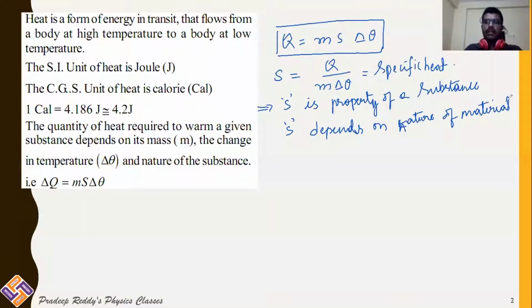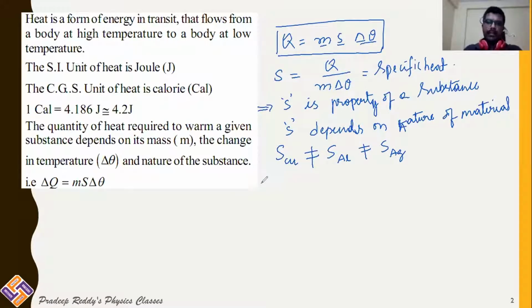It depends on the nature of the material. Say, for example, you have copper. Specific heat of copper is not equal to specific heat of aluminum, and this is not equal to specific heat of gold. All the values are different. Every material has its own property, and the specific heat will vary from one material to another. Therefore, the amount of heat absorbed or released by any substance depends upon its mass, its specific heat, as well as the change in temperature in that instant.